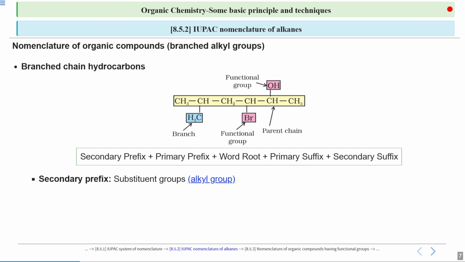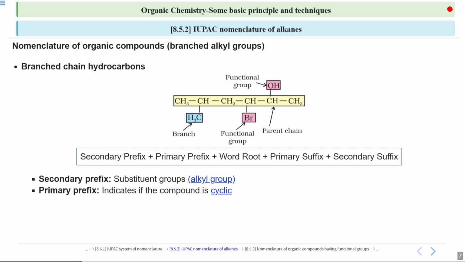So first is the secondary prefix. This secondary prefix is used for the substituents that are attached to your main chain. Now in this case, where we don't have any functional group, we use it for alkyl groups like your methyl or your ethyl or your pentyl and so on.